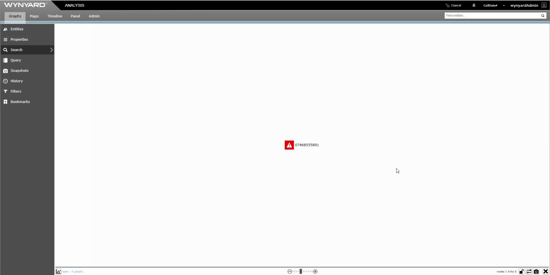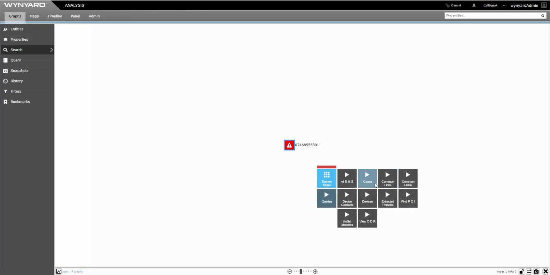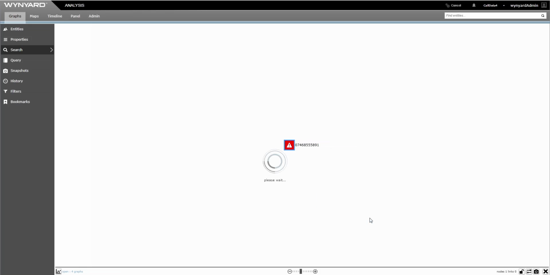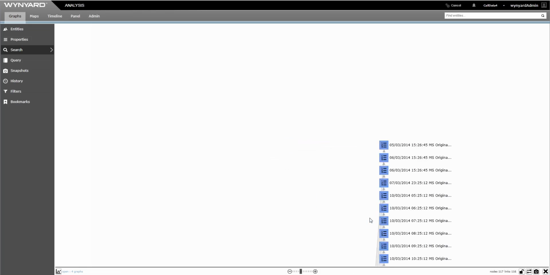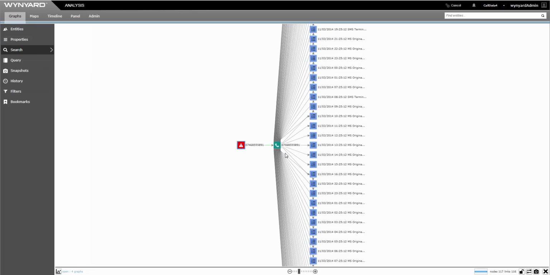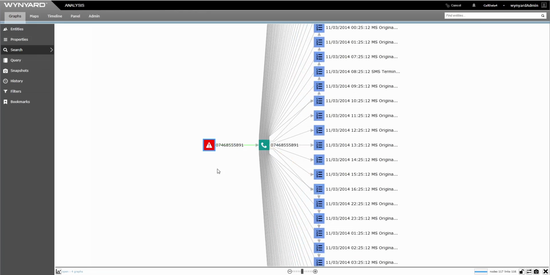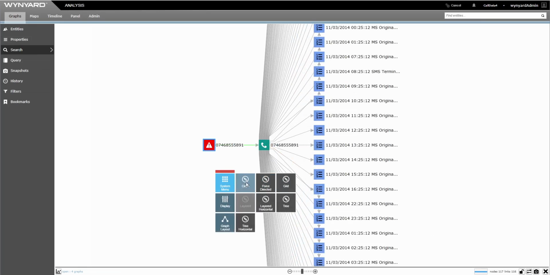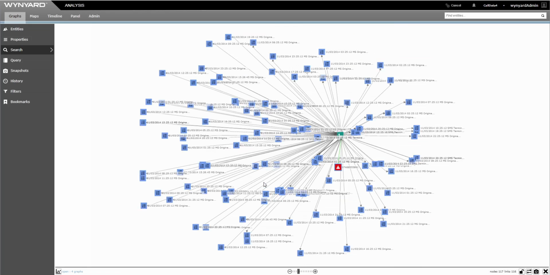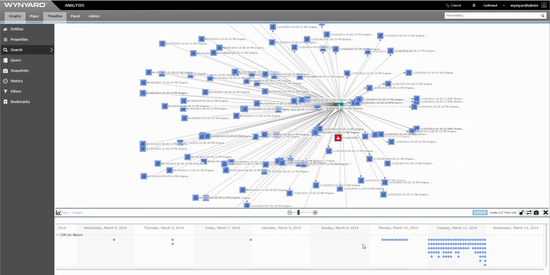Let's take a look at the call data records which are linked to this hotlist number. Using the timeline feature, we can filter on call data records which occurred within a particular time frame.